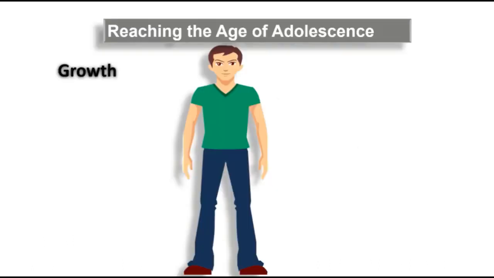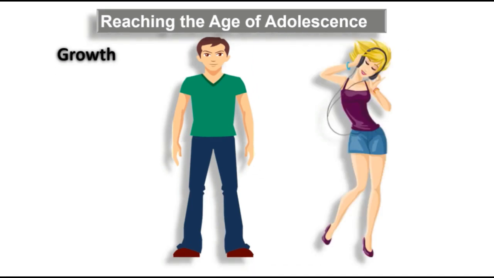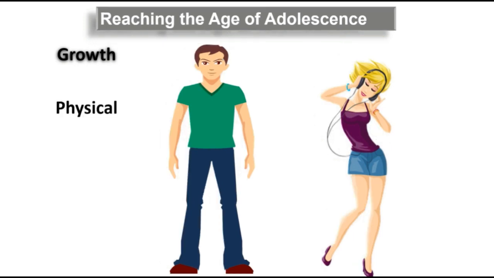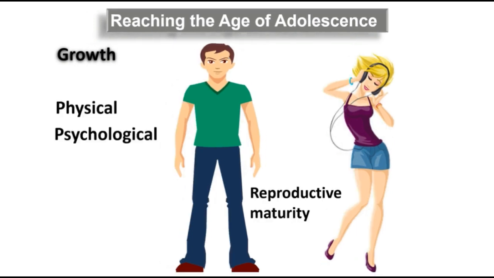And what do you mean by growth? By growth we mean a child suddenly changes in his behavior, his attitude and his physical characteristics, and this is so in the case of a girl. There will be physical changes and psychological changes. By psychological we mean our thoughts and attitude change. We get into a stage called reproductive maturity.